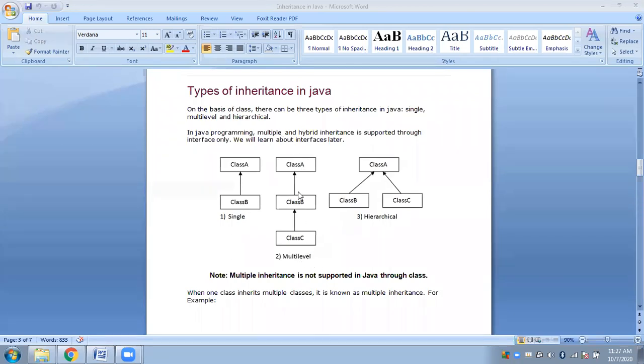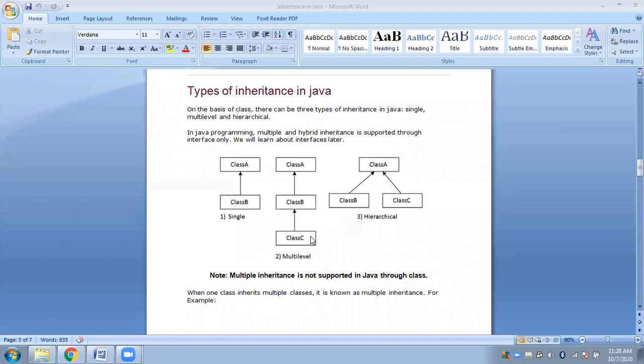Multi-level means in multiple levels. As you can see, class A will be the top-level parent class, at the highest level. Then we will have one derived class or subclass, that is class B. Class B will be inheriting class A, so class B is the child class or subclass of class A. Now in the next level, we do inheritance in different levels.